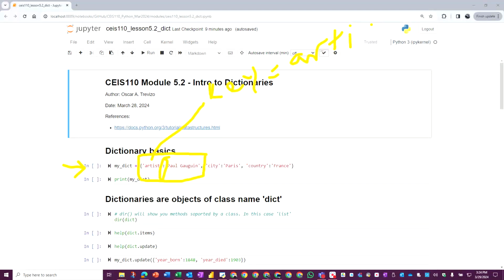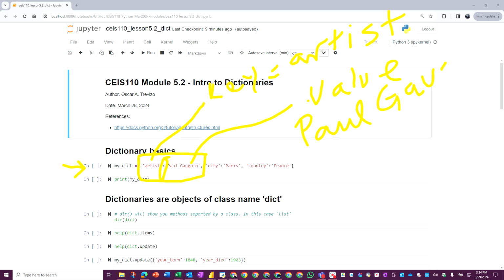That's the name of the variable, artist. And the artist is the artist name, and that is the value. The value is Paul Gauguin.